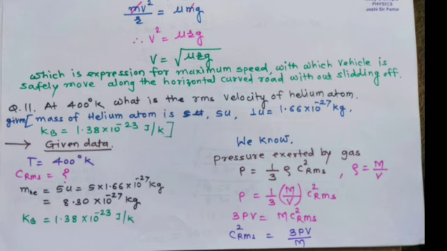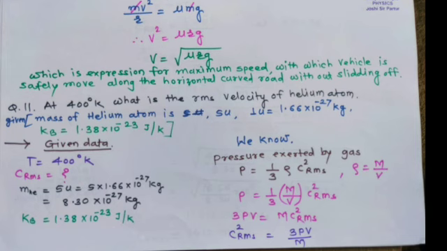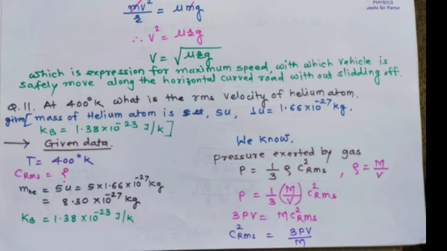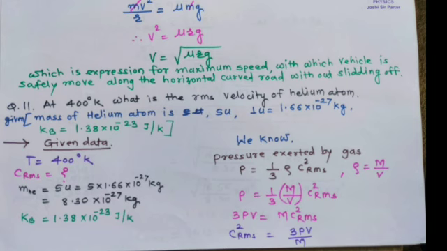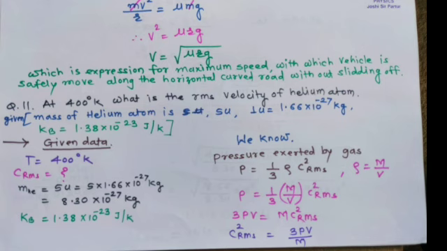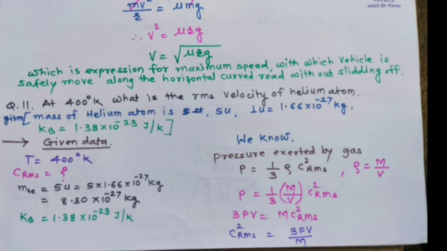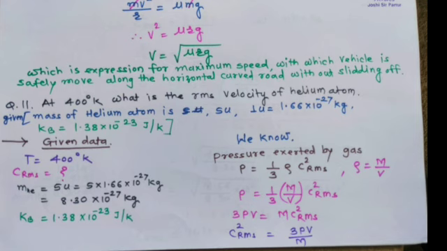Mass of helium is 5u, which is 5 into 1.66 into 10 raised to minus 27 kg, equal to 8.30 into 10 raised to minus 27 kg. So here kb equals 1.38 into 10 raised to minus 23 joule per Kelvin.